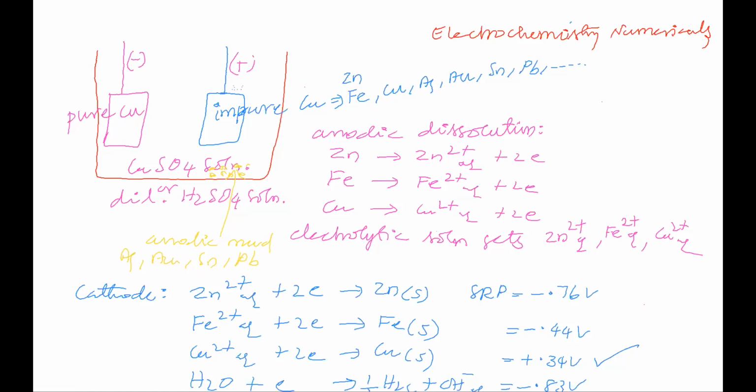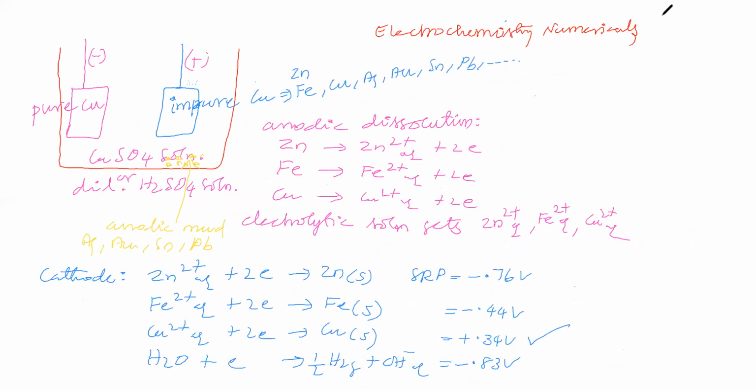So now we are going for the question. As per the question, impure copper is given.